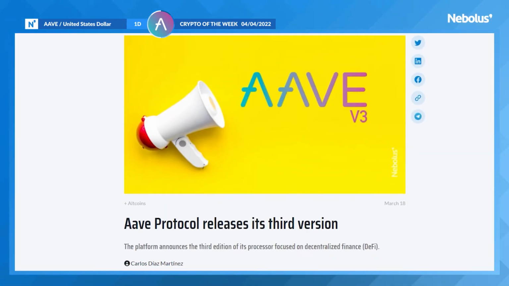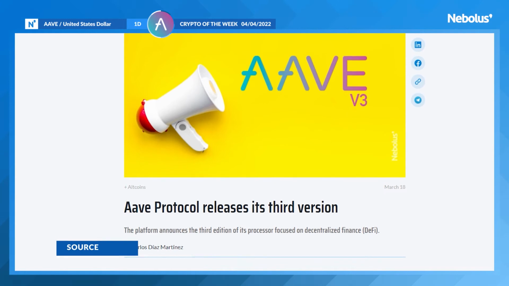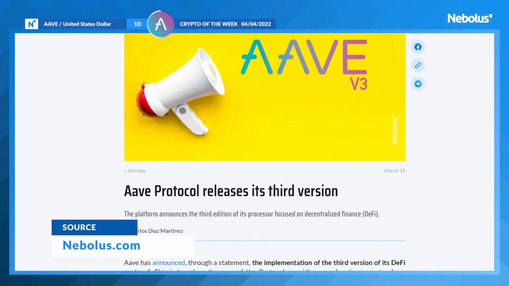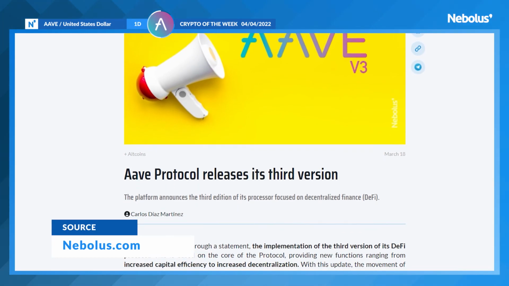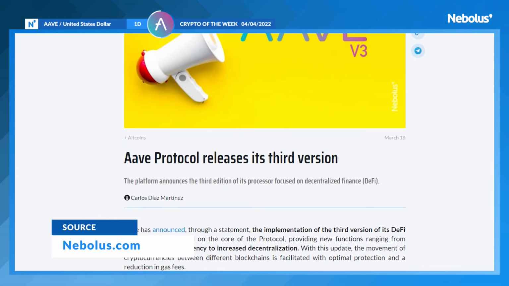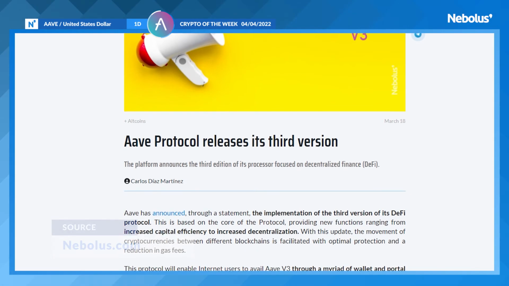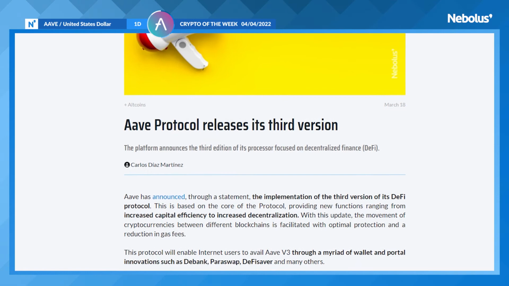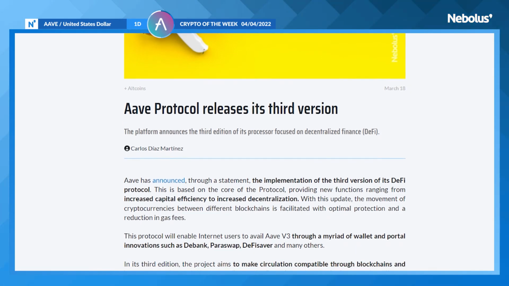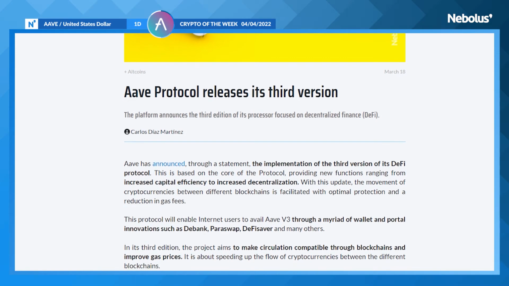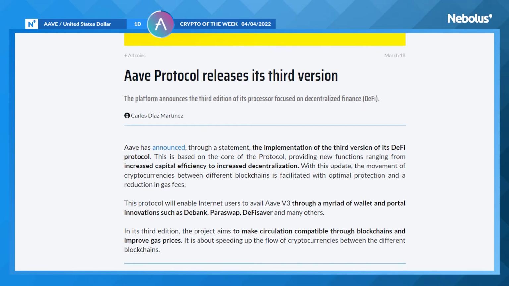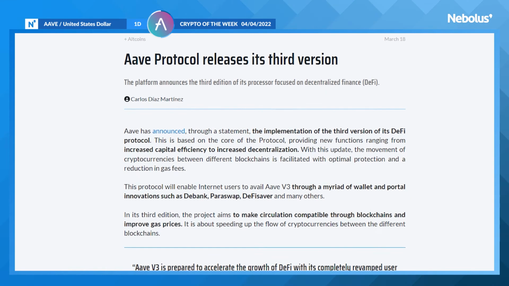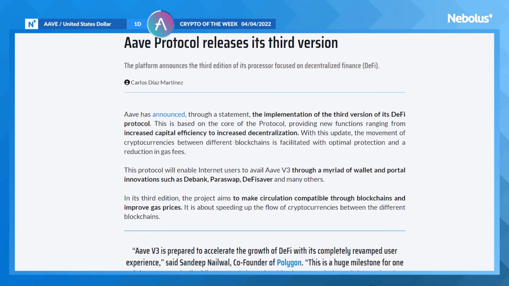A recent development which might have had an impact on the price of AAVE token is the announcement of the third version of its own DeFi protocol. Through this update, it is able to have one of the safest and most efficient protocols in the market. One of the most awaited updates are the portals. Portals facilitate transactions between chains, allowing assets to flow easily between networks.